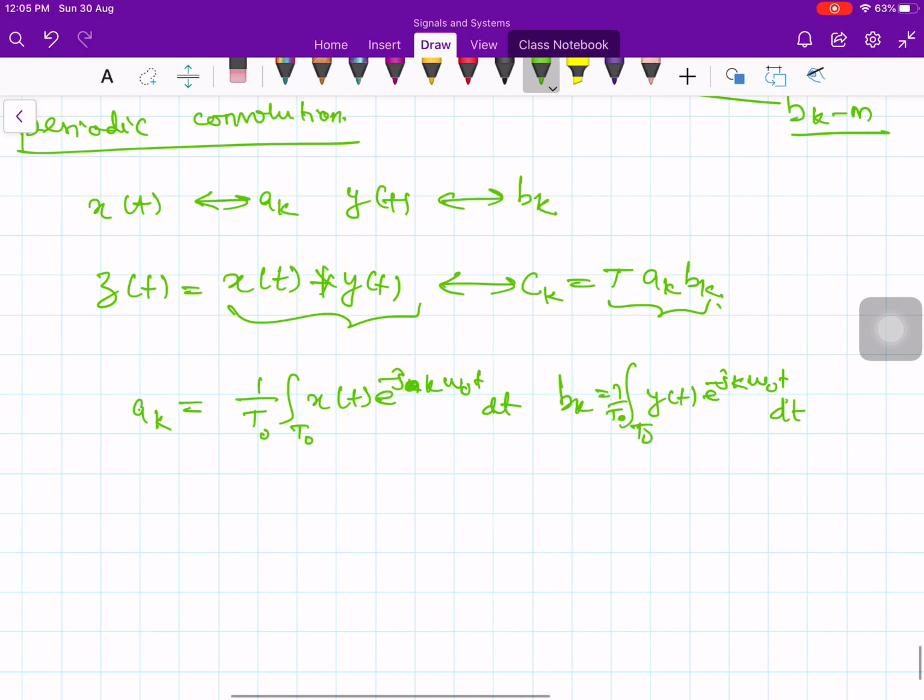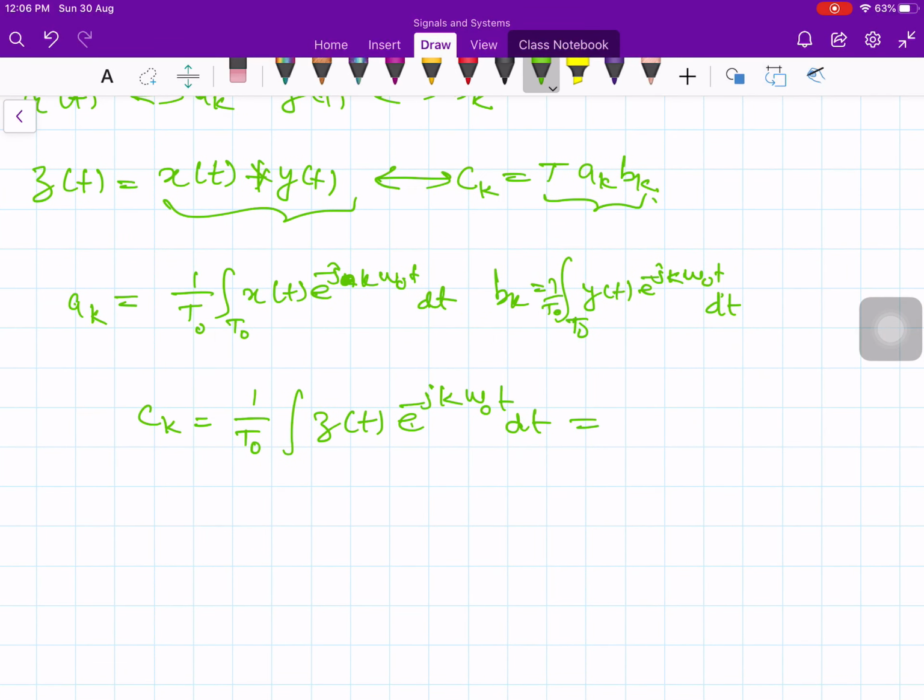Now what is c k? c k is 1 over T naught, again if you take convolution, the period is again T naught, integration of z of t times e to the minus j k omega naught t dt.